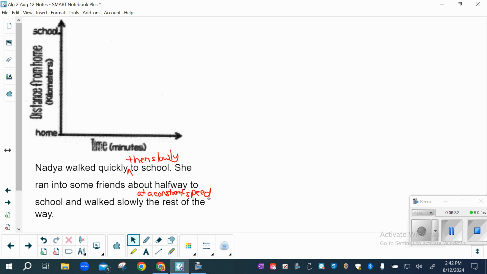I just made this up. I realized that I didn't have one where we started out and we go quickly or fast then slow. So how do we do fast and slow? What does fast and slow look like? Yeah, it's going to start going up and then getting flatter. Okay, so fast and slow, and then about halfway to school, she walks slowly the rest of the way at a constant speed. So then it would be a line. Does that make sense?